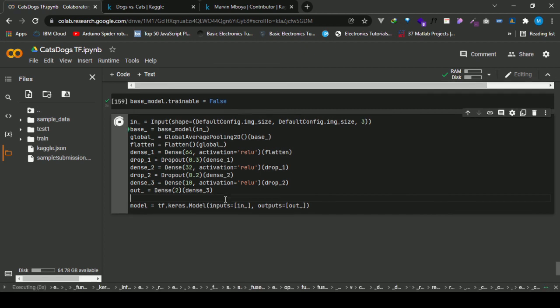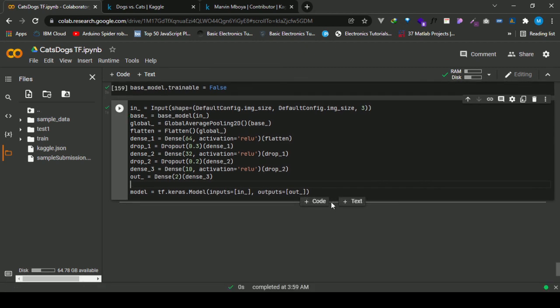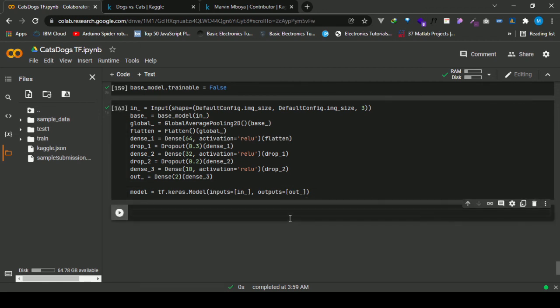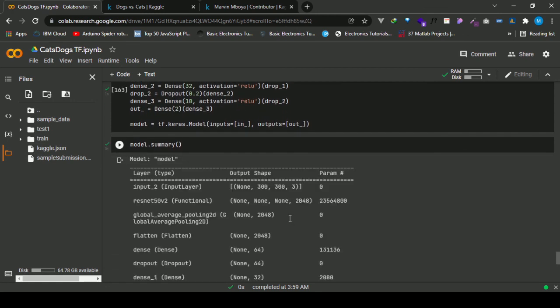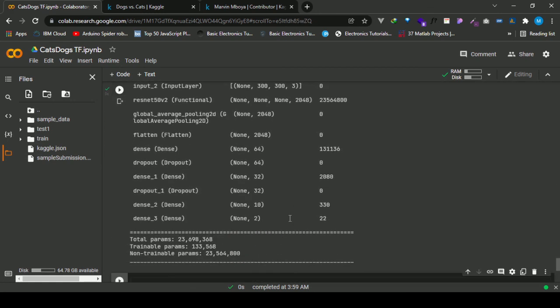So now I just have to run it. Then when I get the model summary, we see that the trainable parameters are only 133,568 out of the 23 million.